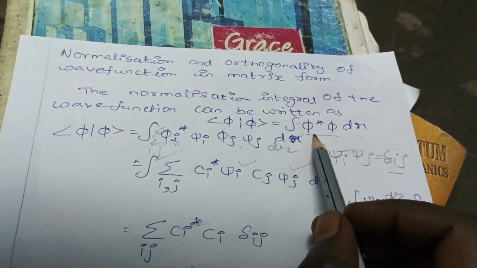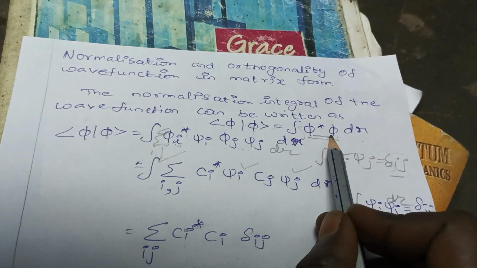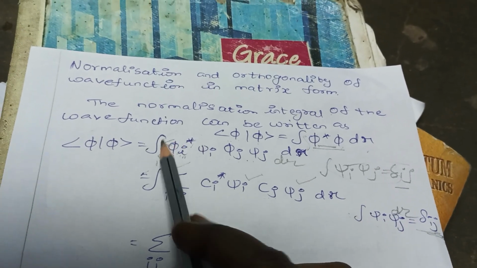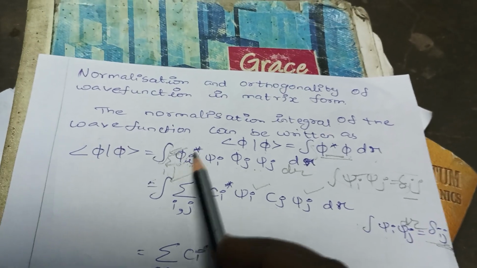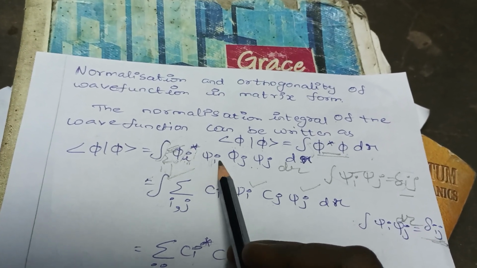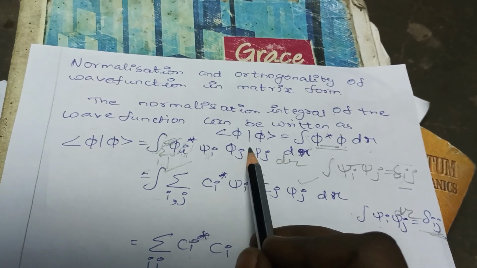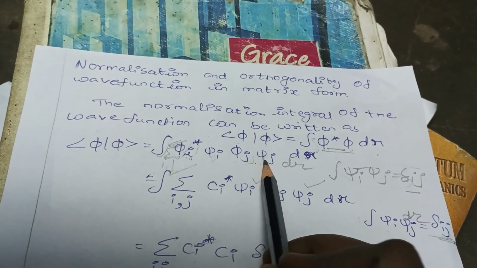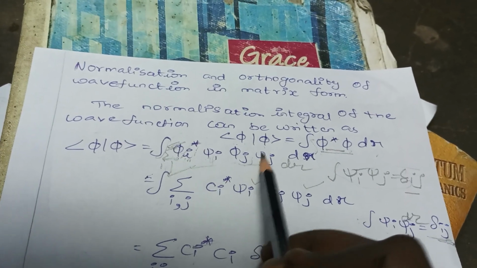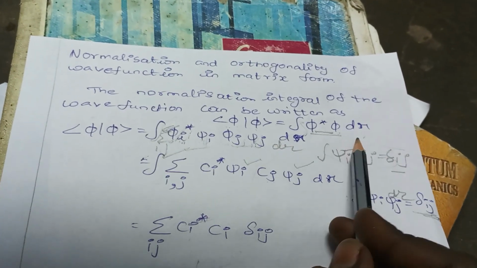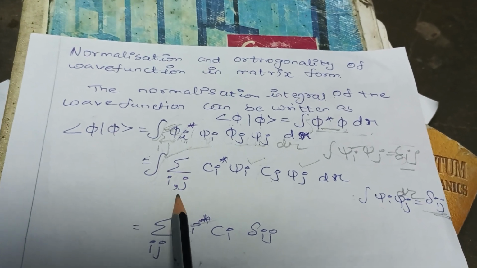So we already know that psi star psi will become an integral over the summation over i, j of psi i star psi i, and similarly psi j with respect to the ith particle and jth particle. So here this d tau will become the integral form of summation ij.